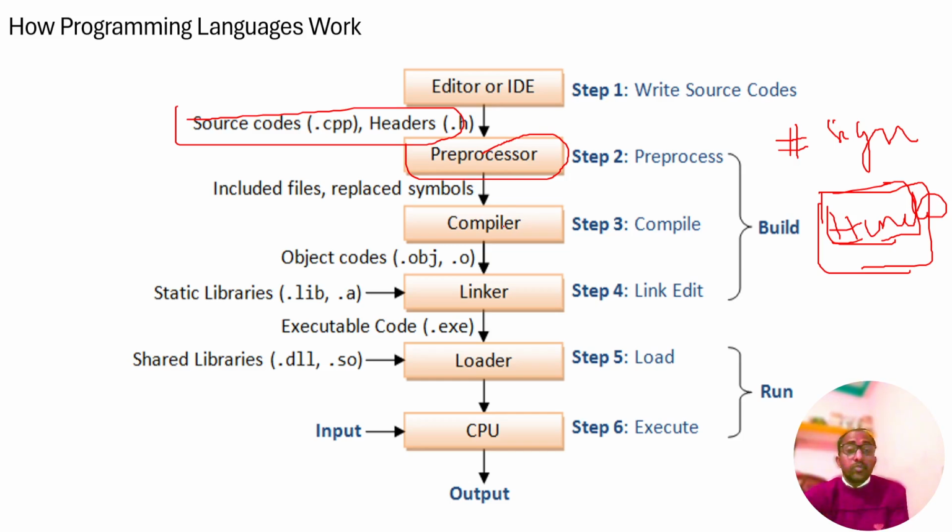Because we have to use functions, like cout, the output function, and cin, the input function. Other functions we will study or see later.